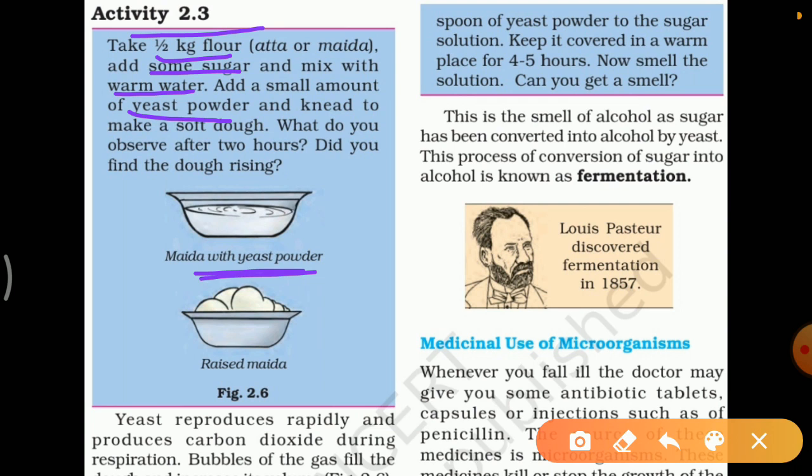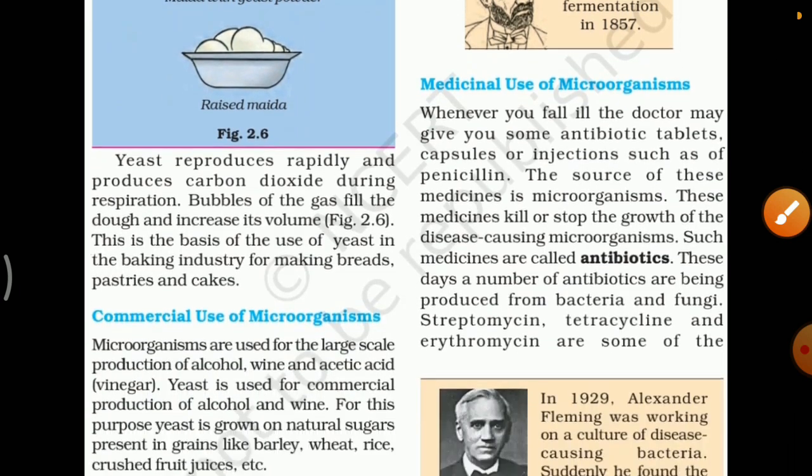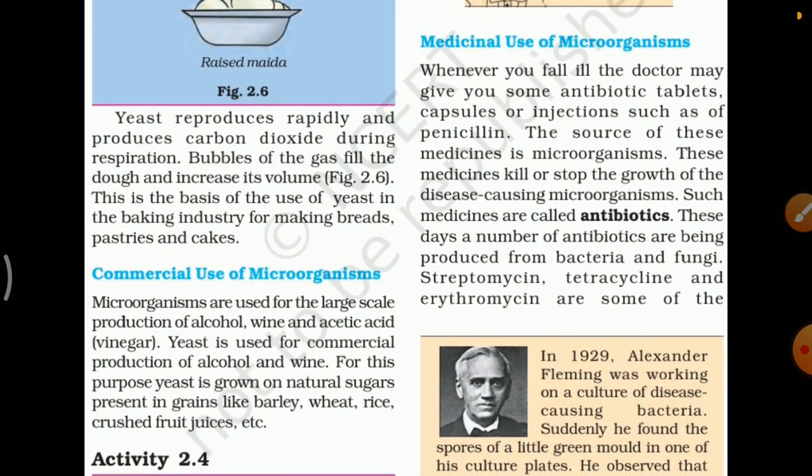After keeping it for a few hours, we will see that the dough has increased in volume. The volume of the dough is increased because the yeast reproduces rapidly and produces carbon dioxide during respiration. Bubbles of the gas fill the dough and increase its volume.